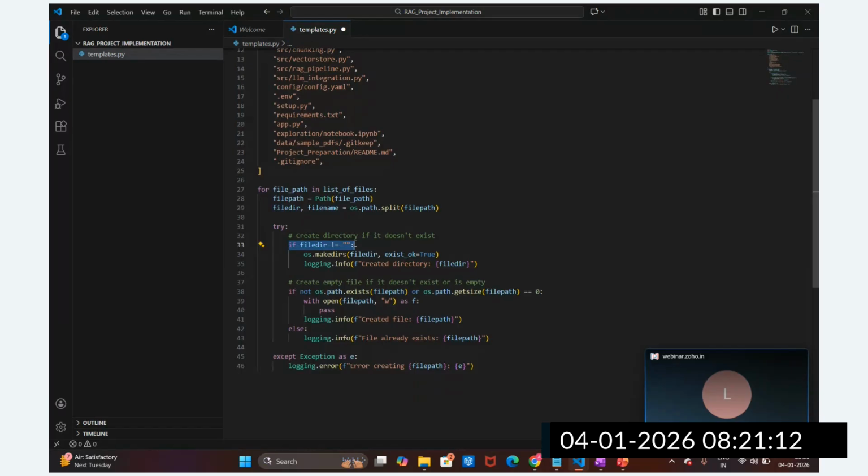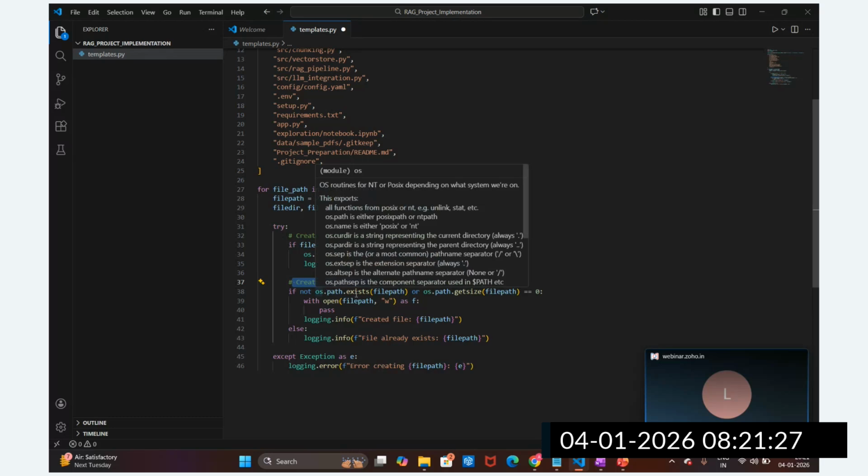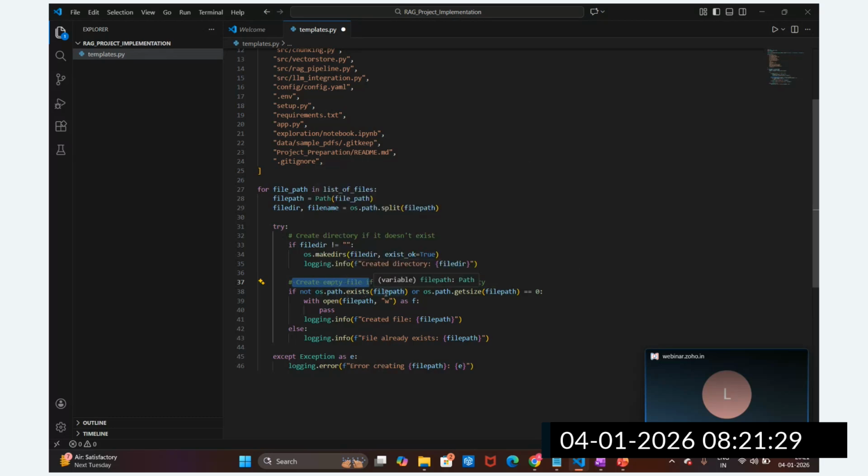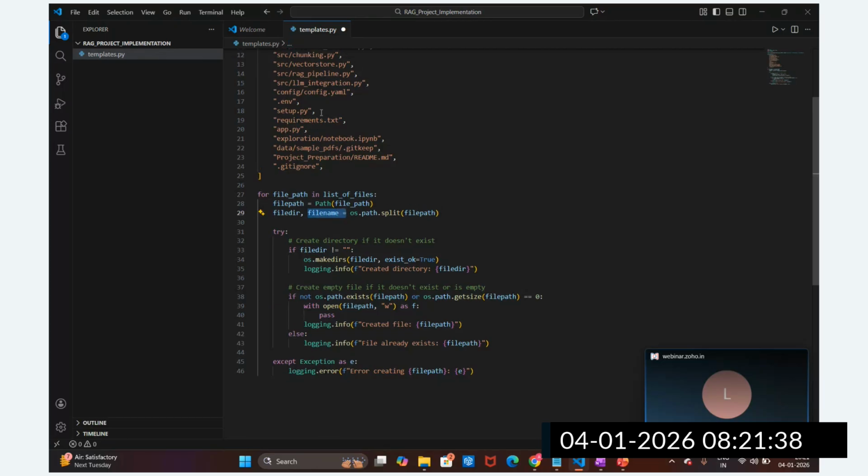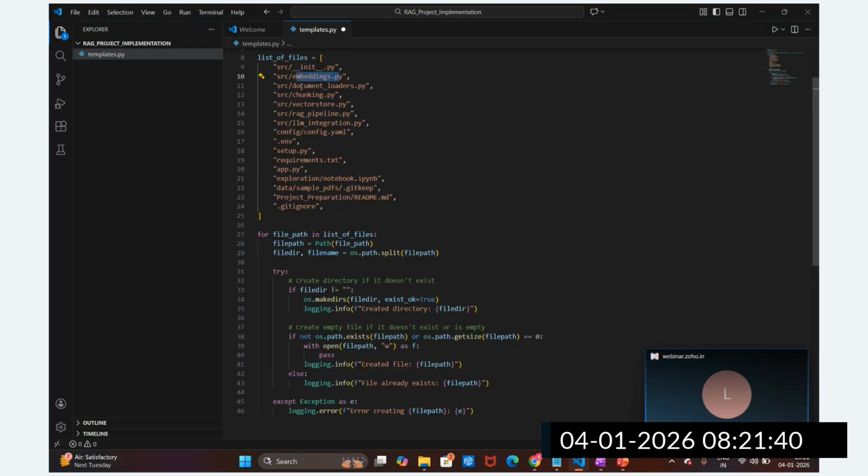Then we check if the file directory is not equal to an empty string. In that case we are going to create this directory, if the file directory doesn't exist. We are checking this condition: if not os.path.exists(file path), or the size of the file path is equal to 0, then we are going to write the file path, meaning the file name you got. Different files, like embeddings, init, document loader, chunking. We are going to create these.